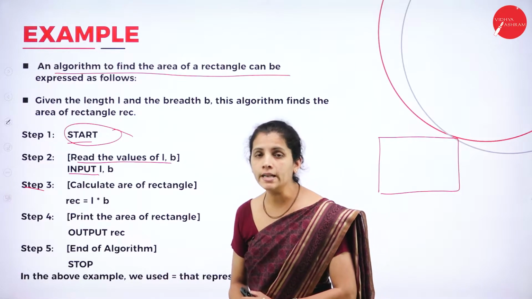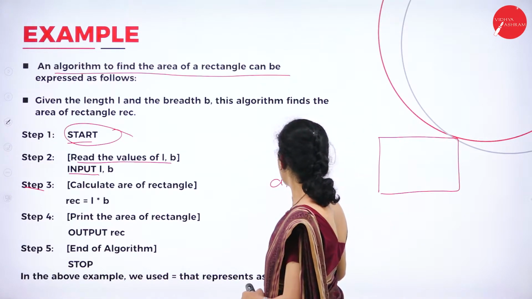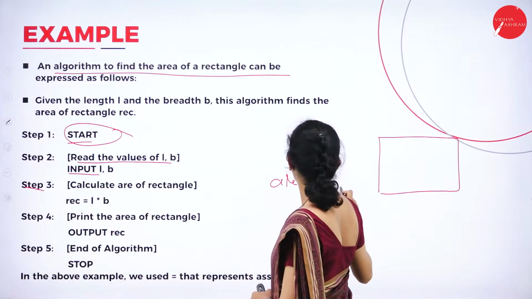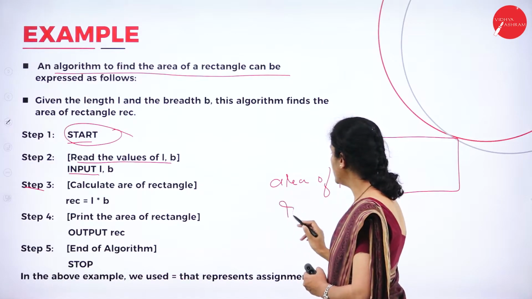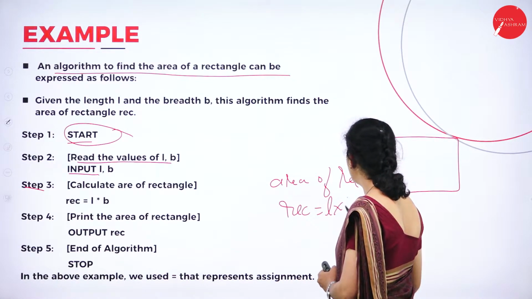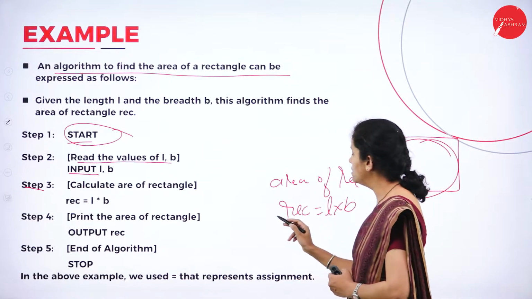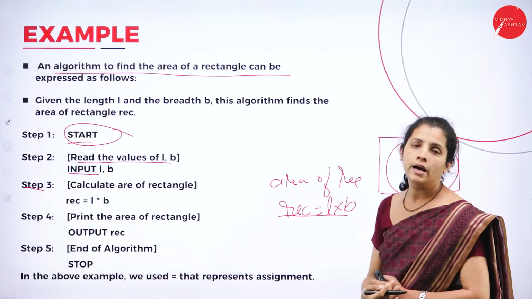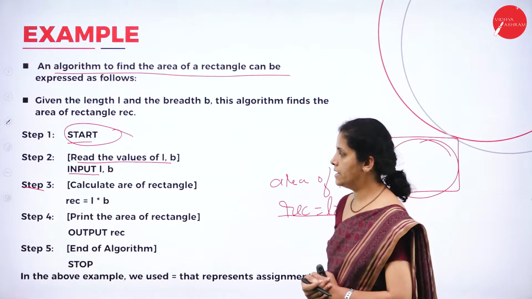Dear student, in step 3, I'm going to calculate the area of the rectangle. What is the formula? That is rect equal to length into breadth, because I want to get the area. I write the calculation part in step 3.